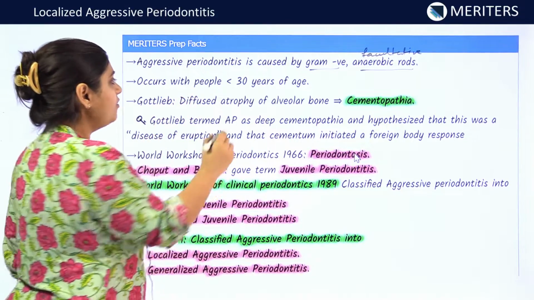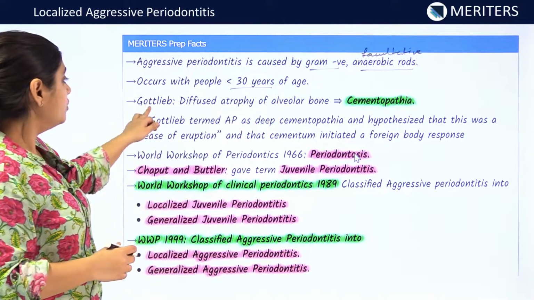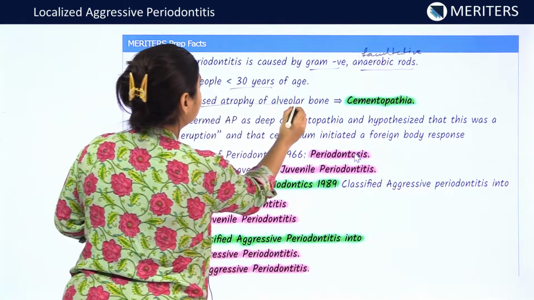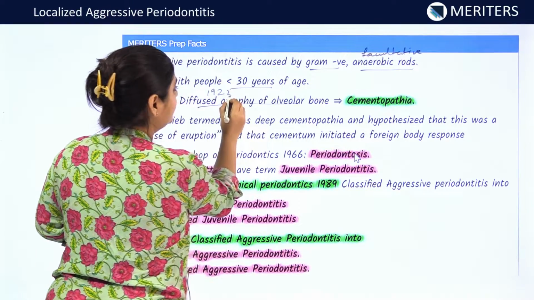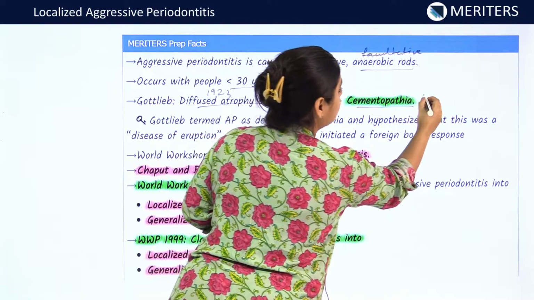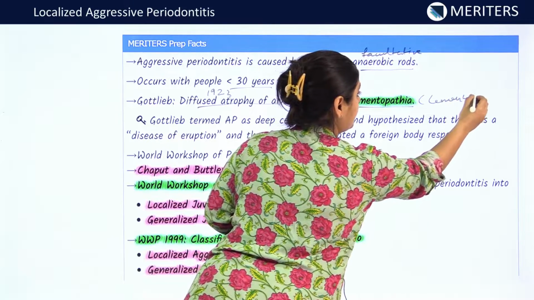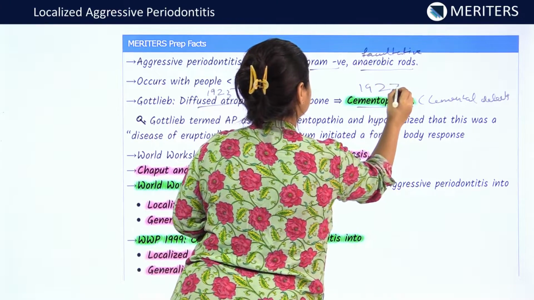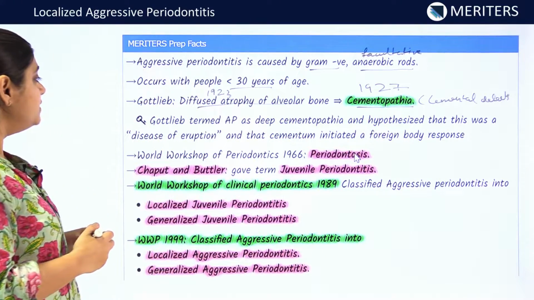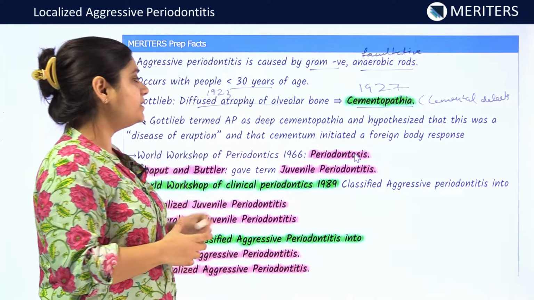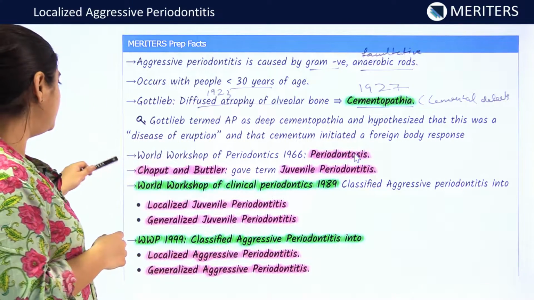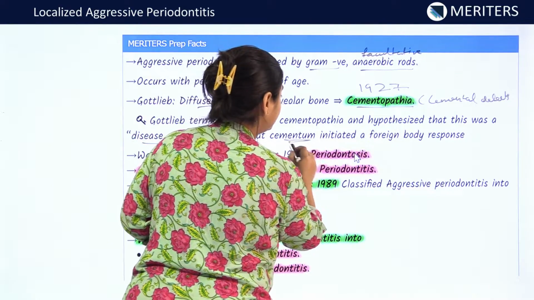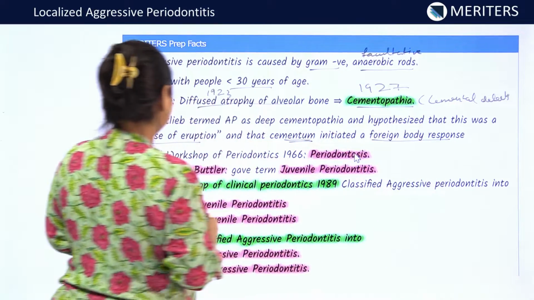It occurs in individuals of less than 30 years of age. Gottlieb was the one who coined the term diffuse atrophy of alveolar bone in 1923, and cementopathia means cemental defects in 1927. Gottlieb termed aggressive periodontitis as deep cementopathia and hypothesized that it is the disease of eruption, and that cementum is the one which initiated a foreign body response.